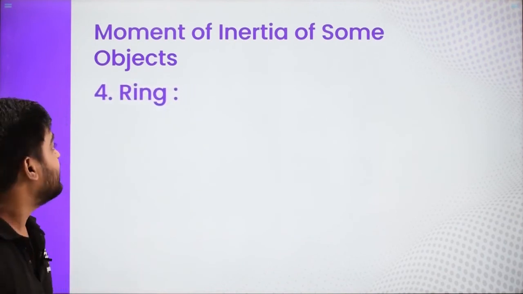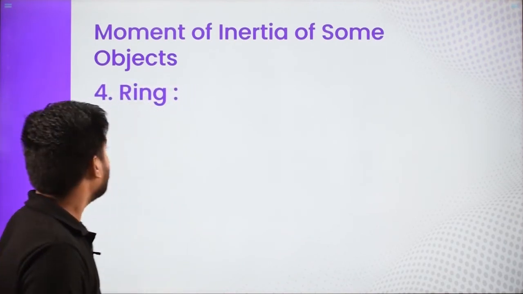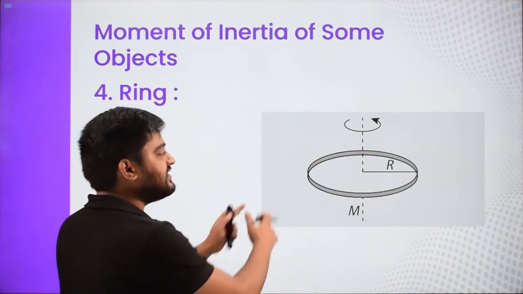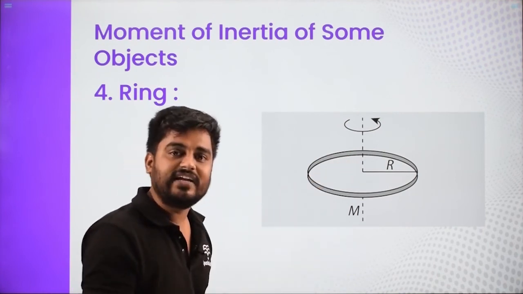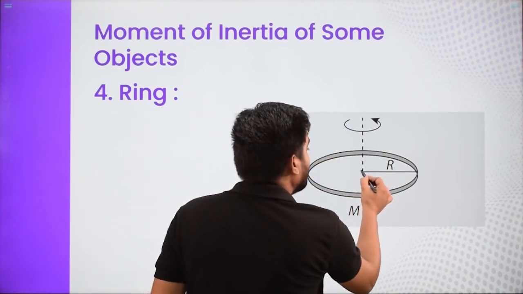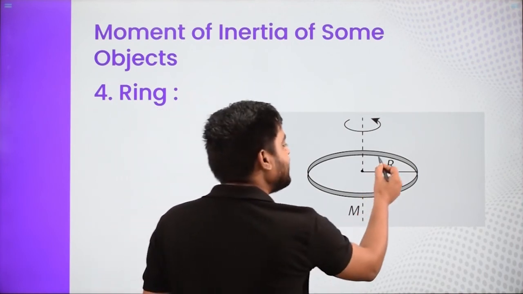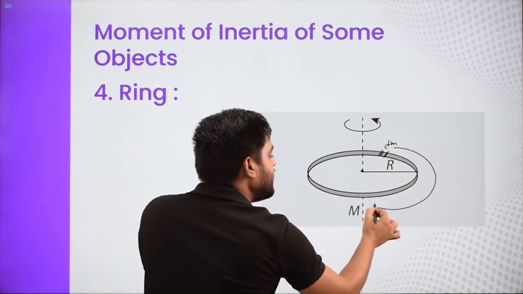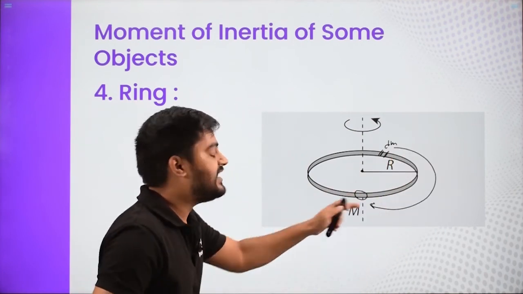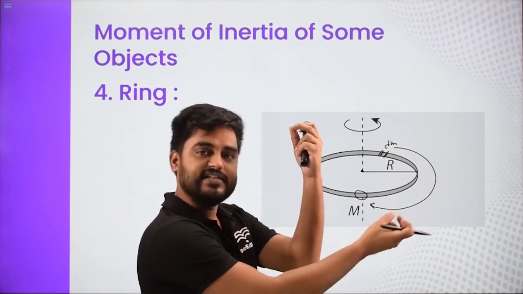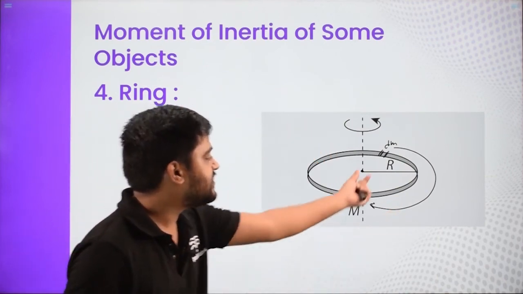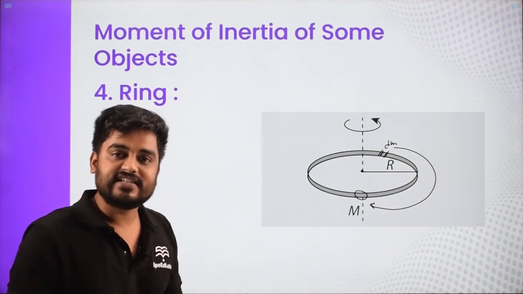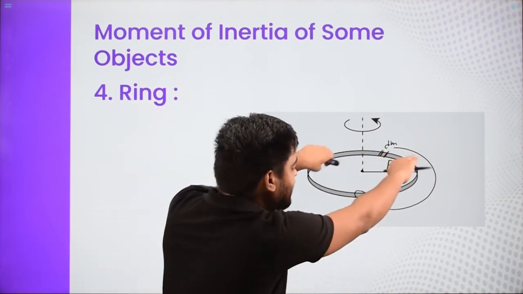Now let us discuss the next case, that is the ring. For the ring, I have this ring and I have to find the moment of inertia about this axis, which is perpendicular to the plane of the ring and passes through its center. For that, what I am going to do is, I am going to take this mass, which is dm, and I am going to shift it all the way to this point. So this dm now lies over here. See, when I rotate it about the disk, the distance of this dm is never changing from the axis. Its initial distance was r and now its final distance is always r, right? So you can do that when you take the entire ring over here.